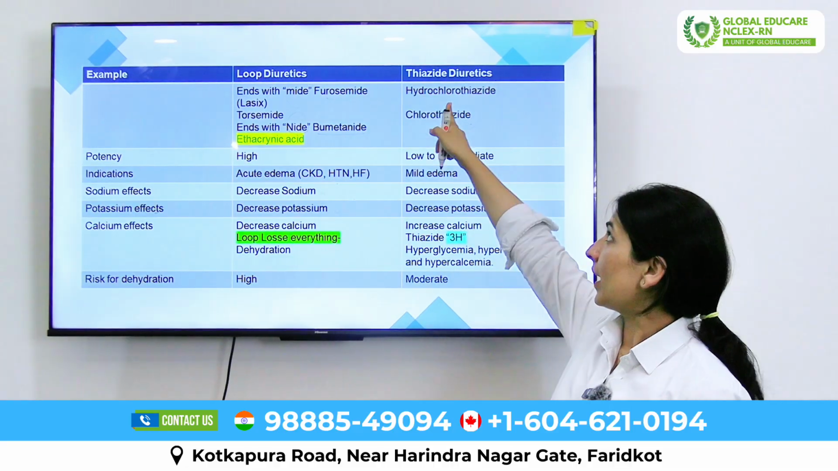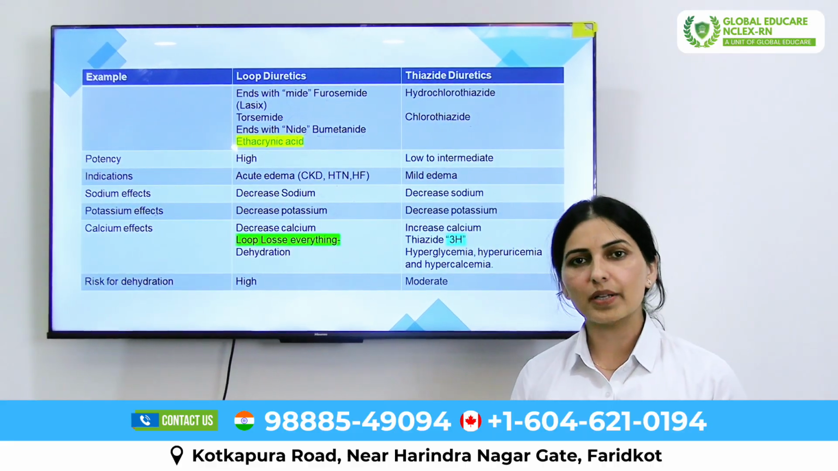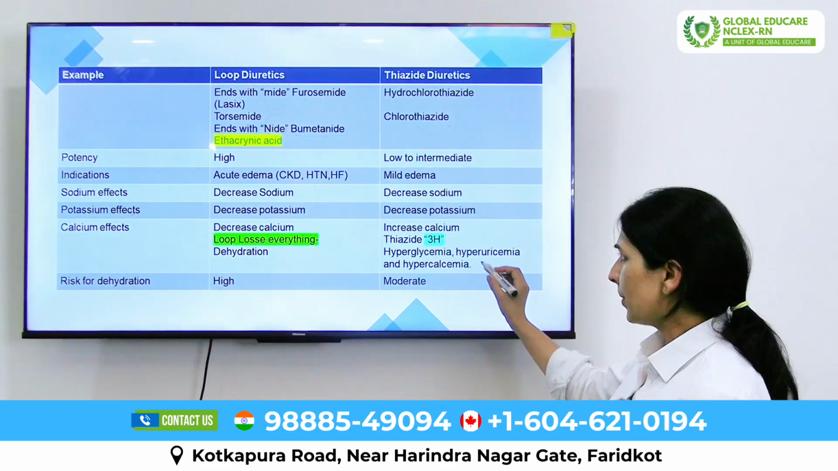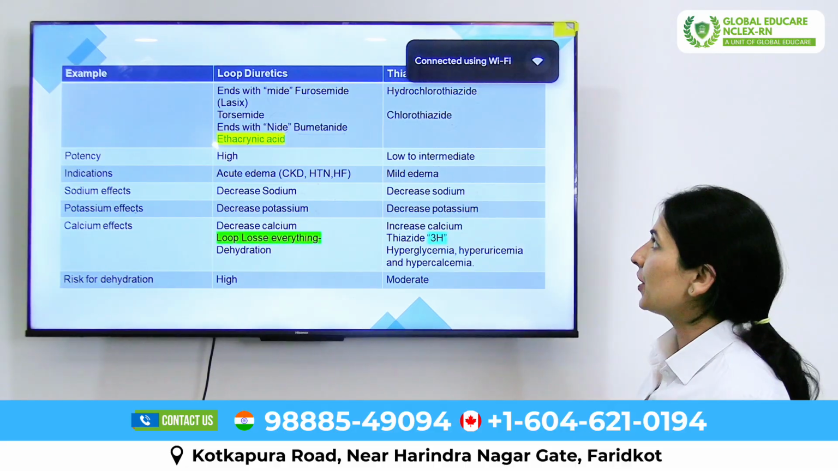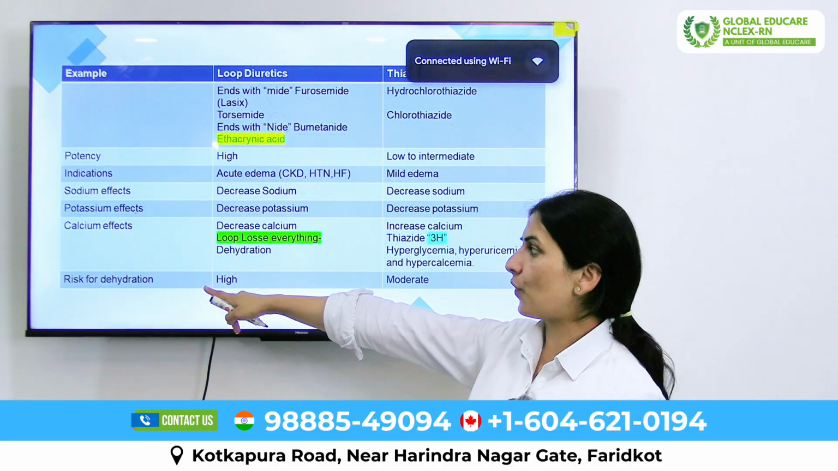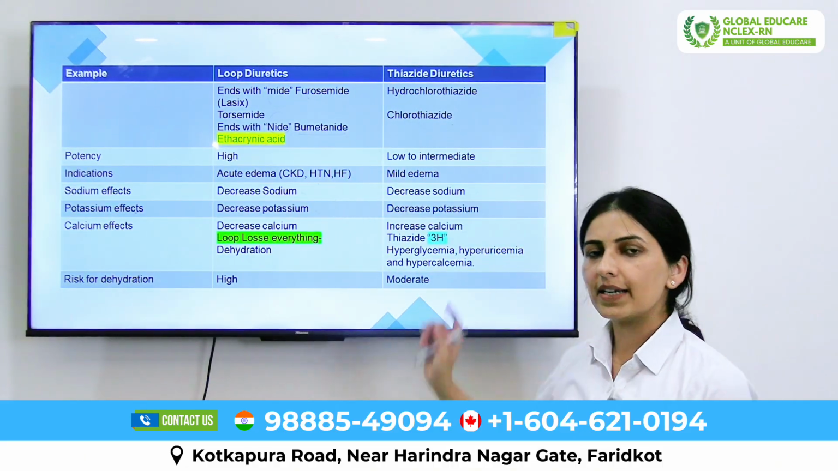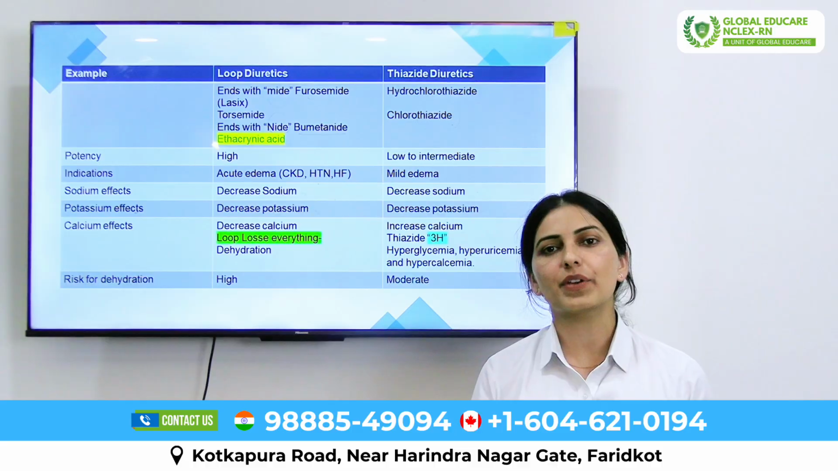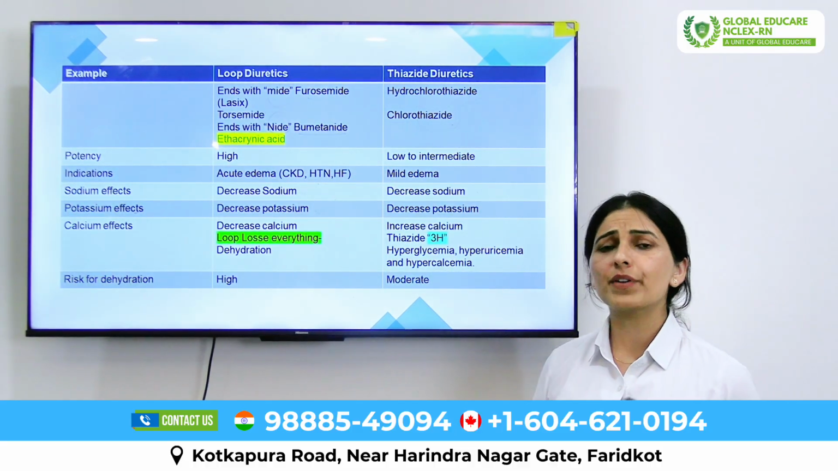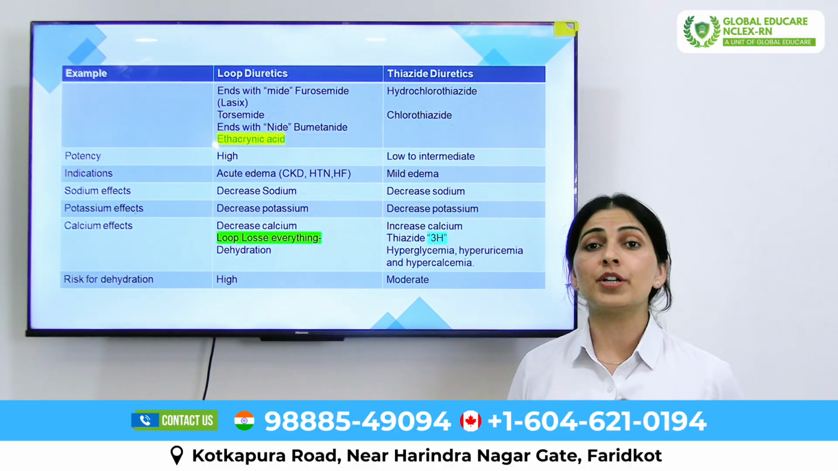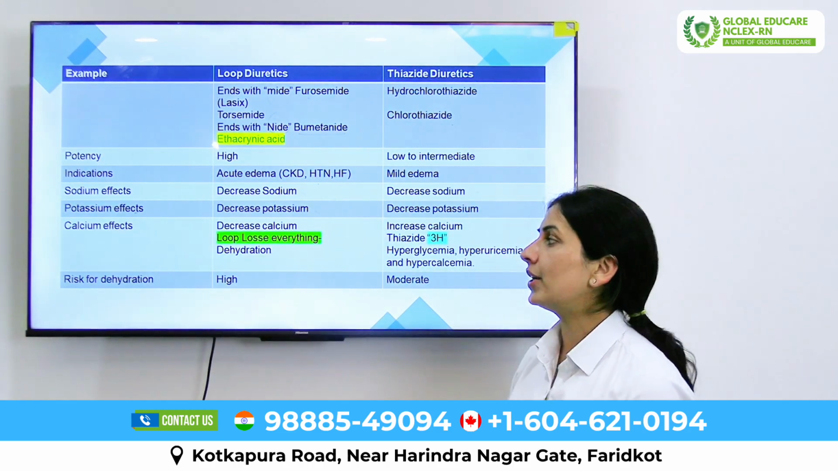If the patient is on thiazide diuretics and complains of excessive pain in the joints, then hold the medication and update the doctor, because thiazide diuretics cause hyperuricemia. And next, they also cause hypercalcemia. Thiazide diuretics increase the level of calcium in the blood. So always remember, when the level of calcium rises in the blood, the patient is also at risk for pathological fracture.